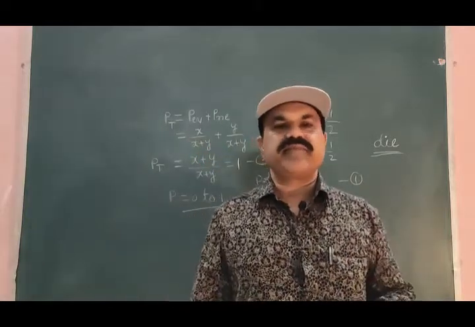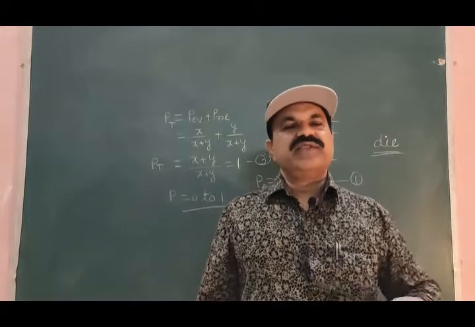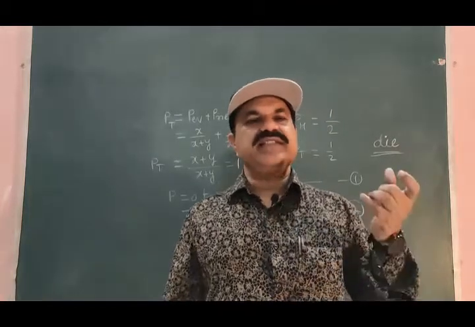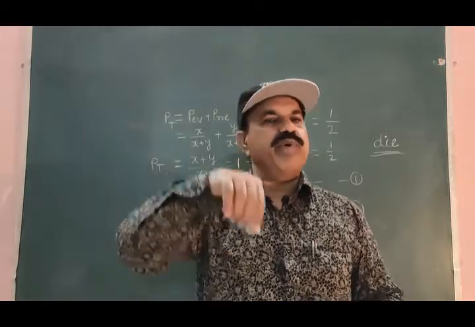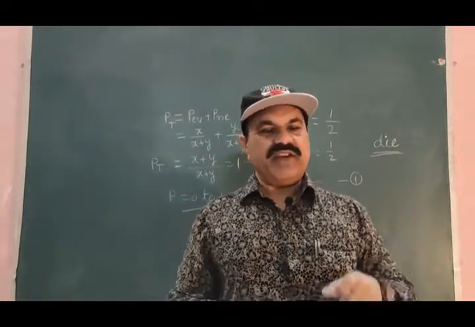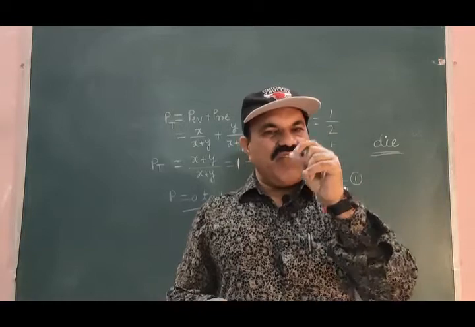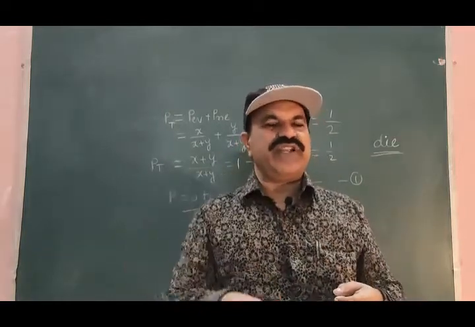Second thing, every surface of the die has a number of dots engraved upon it. One face may have 1 dot engraved on it.